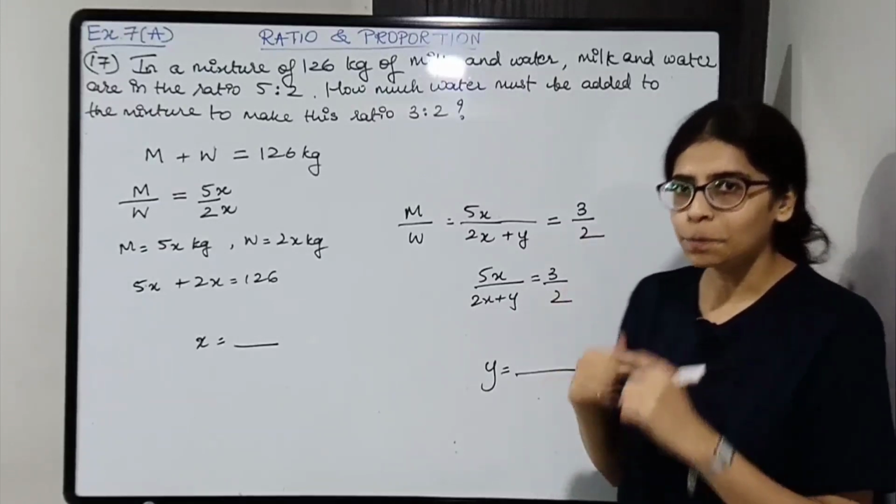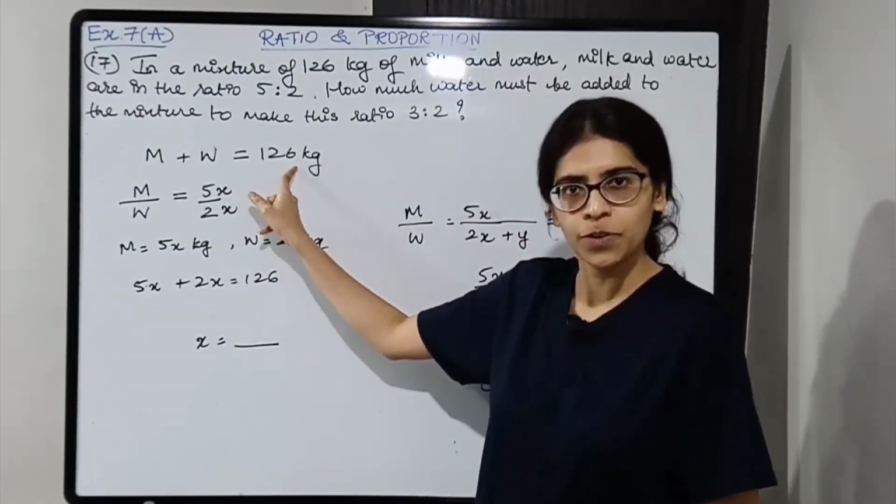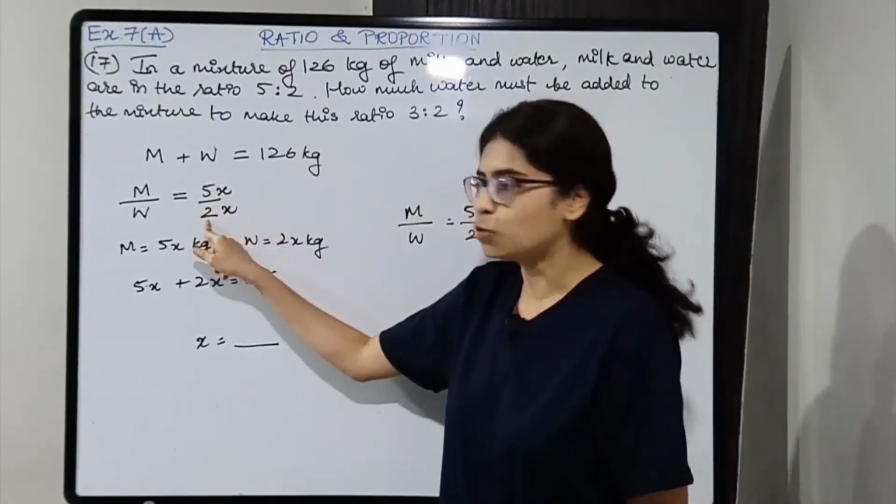Okay, I'll repeat. Milk and water mixture is 126 kg. Okay, their ratio is 5:2.